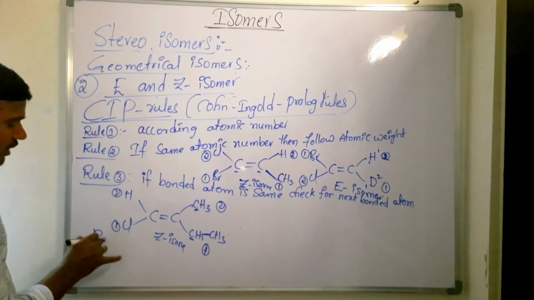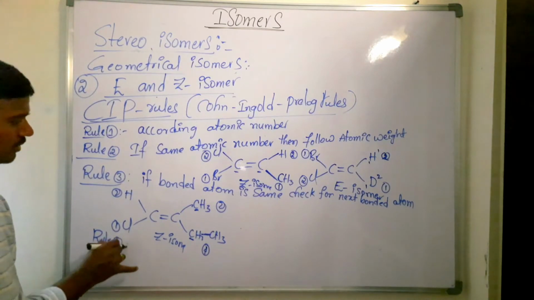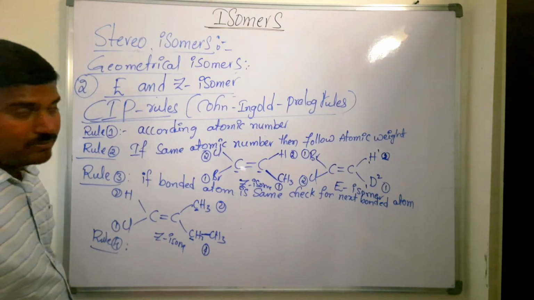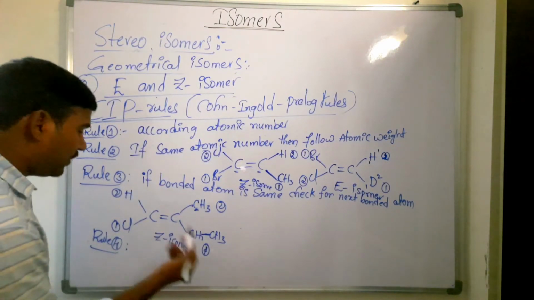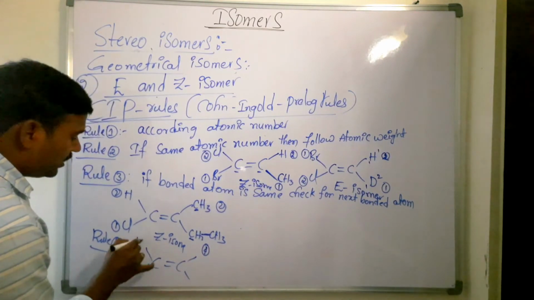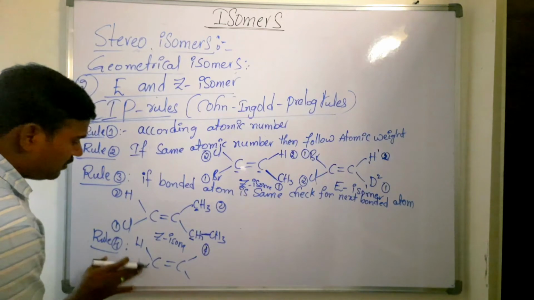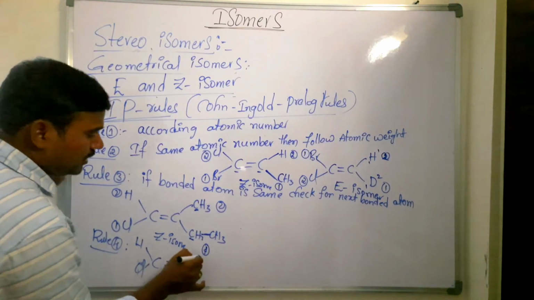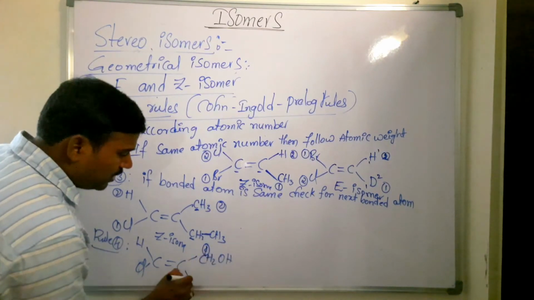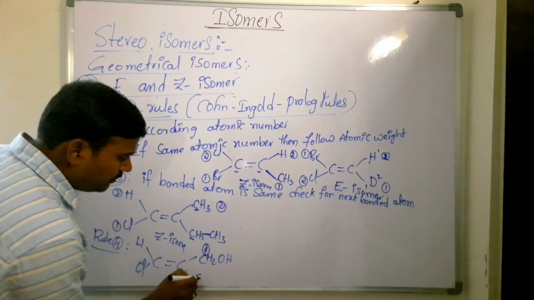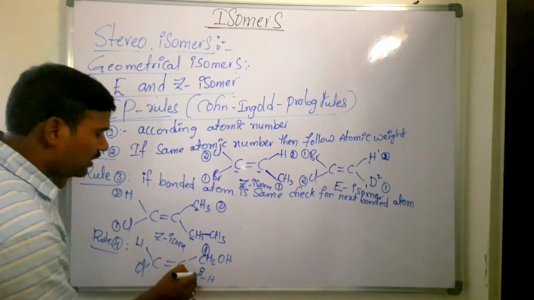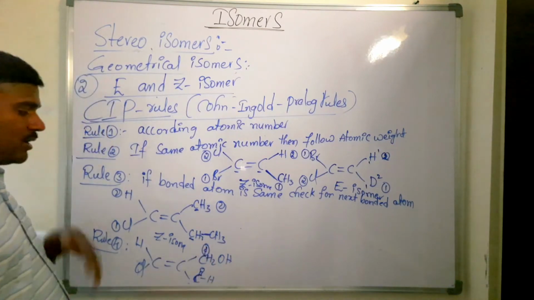Now next, rule 4. What is rule 4 here? In this case, if any double bonded atom is present, we have to consider it. Say for example, C double bond O, here H, here Cl, Cl is there. Here CH2OH is there, and here C double bond O, C double bond OH is there. Which is given first priority here? Aldehyde or this alcohol?